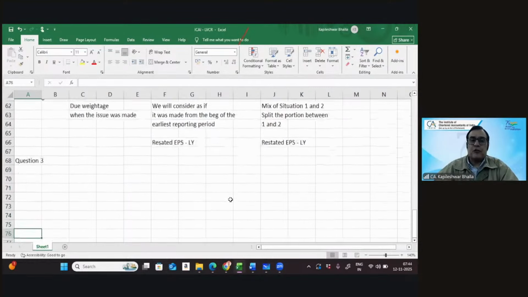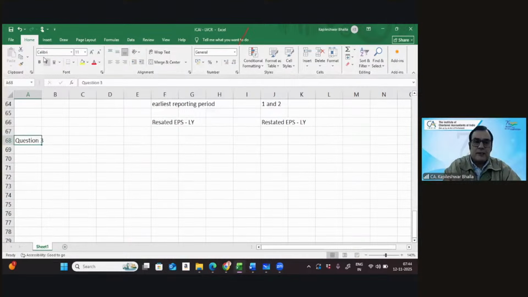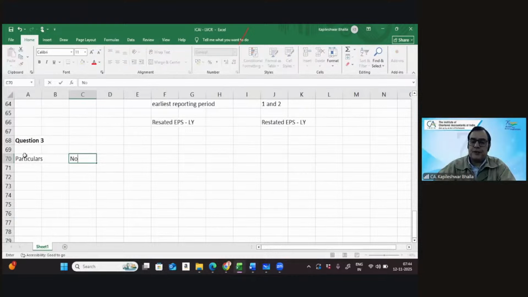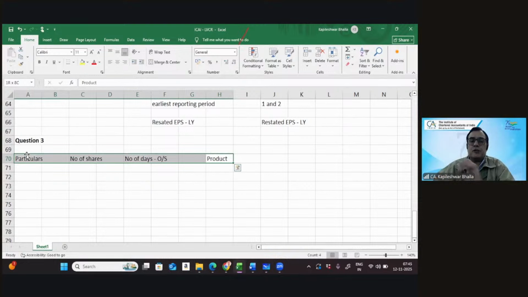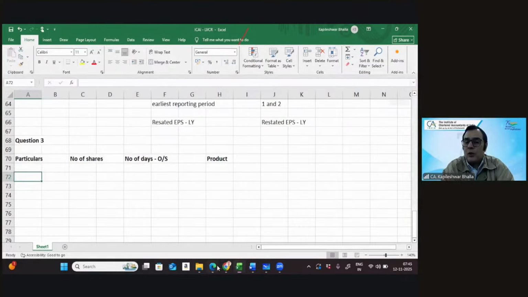So we're going to first of all organize the data. I'm just going to first of all make a chart, make a column for particulars, and let's consider the number of shares, and let's consider the number of days. Let's consider the number of days it is outstanding, and then we can consider the product as well, and then we'll get a weighted average. So go on the flow, pick up the data one by one. First, let's create the block.